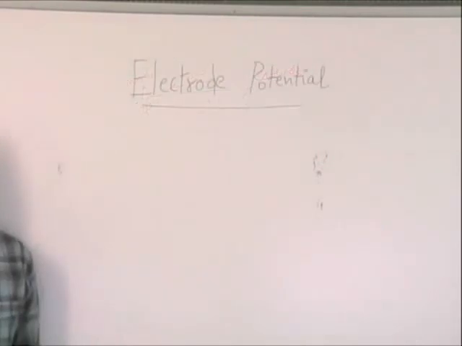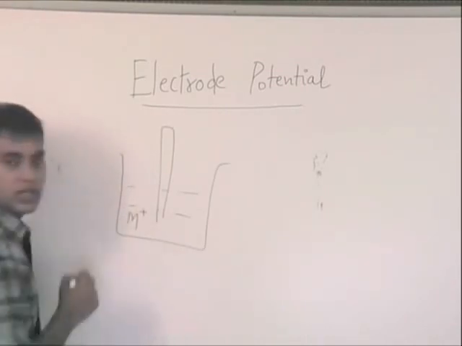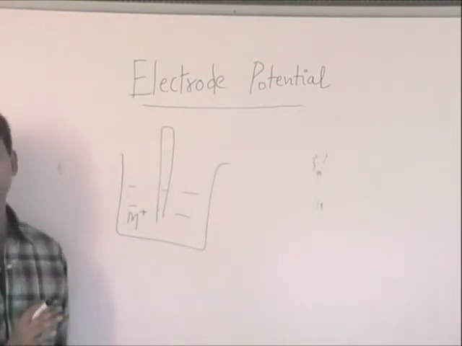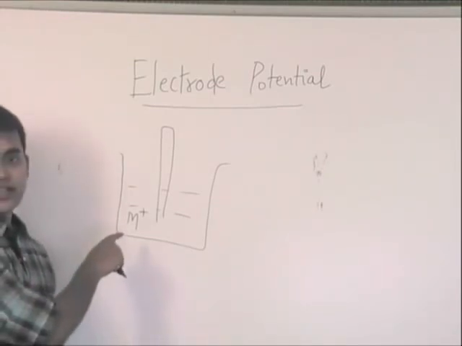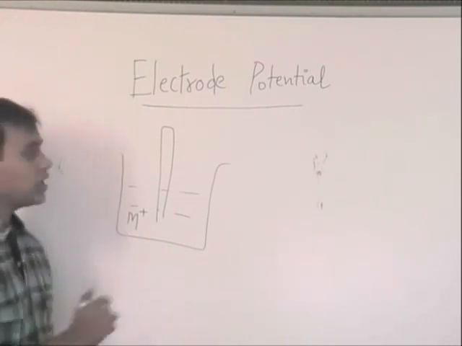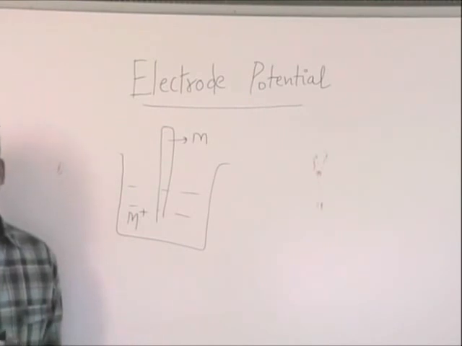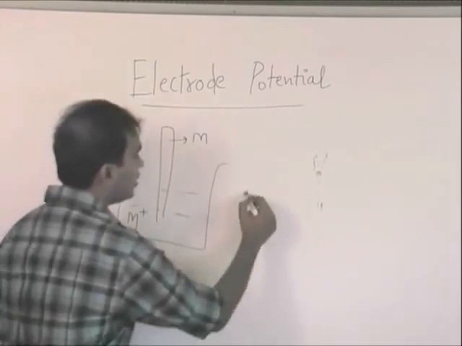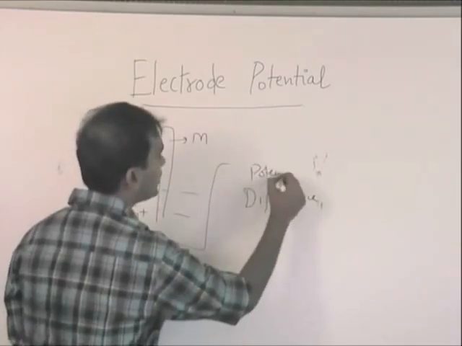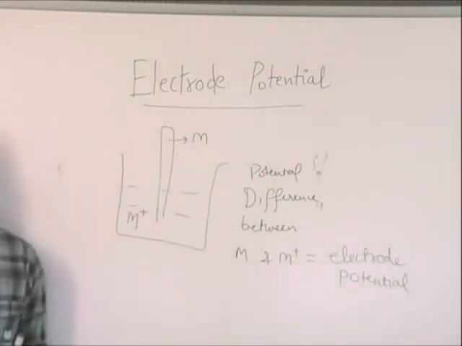Fine? Now there is something known as electrode potential. Suppose there is a metal M which is in an electrolyte as M+. Don't write, just understand first. It is M+ and this metal is M. The potential difference between M and M+ is defined as electrode potential.